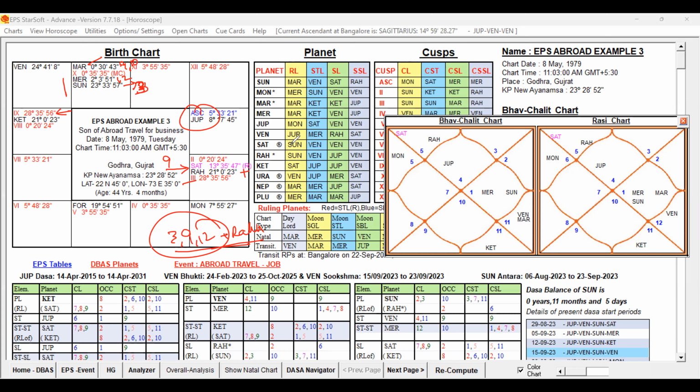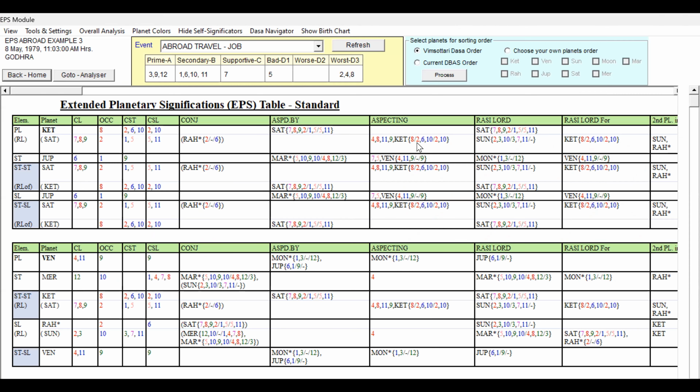Now let us examine the self-significations. Let me take you to the EPS and event selection. I already selected the event abroad travel job, but actually it should be business. We have not created the event for business, but you can also create the event abroad travel business on your own. What is the difference between job and business?